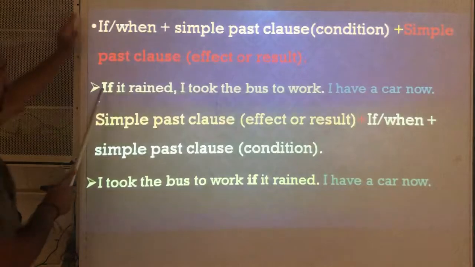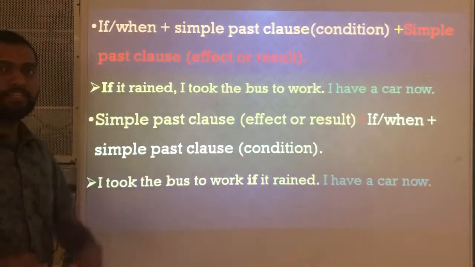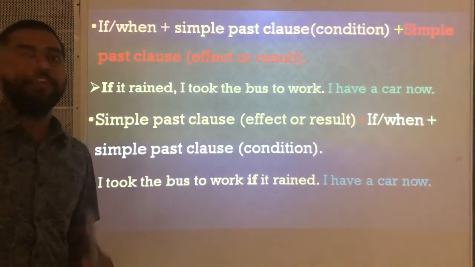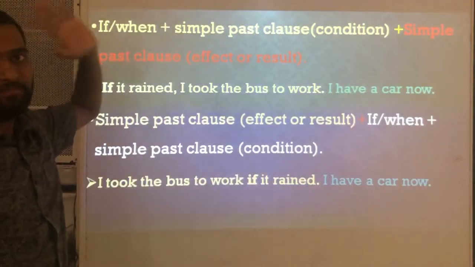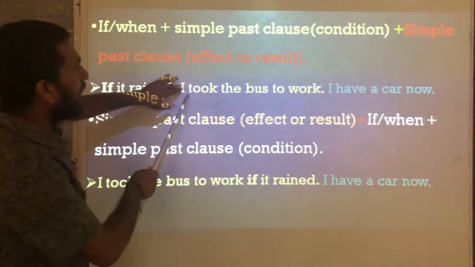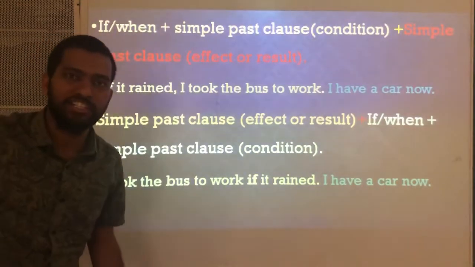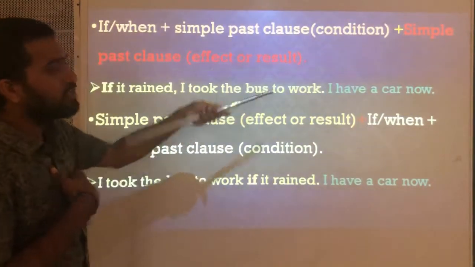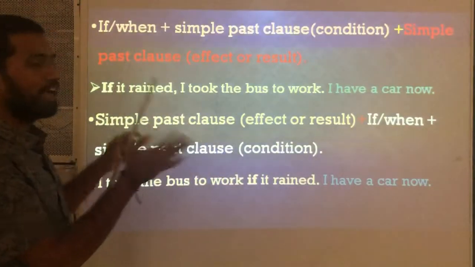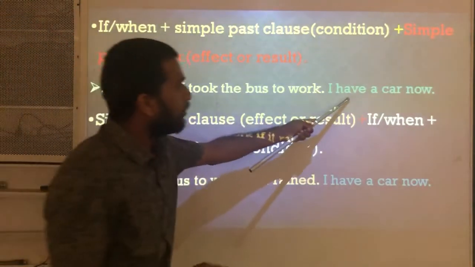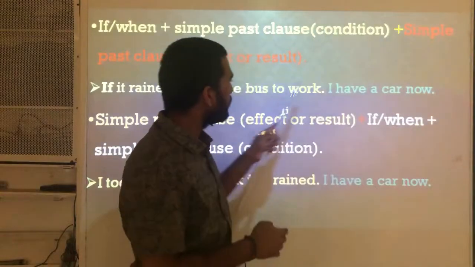See, if it rained means in the past. If it rained means when the rain came in the past, then I took the bus to work. Means if it rained at some situation in the past, I took the bus to work. At this moment I have a car now, so no need to take the bus.